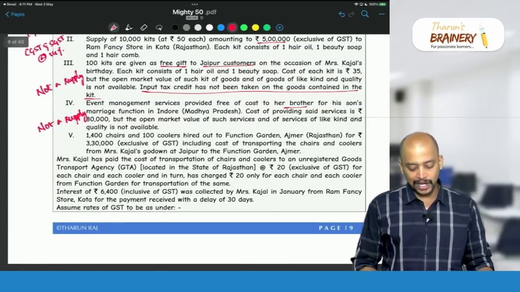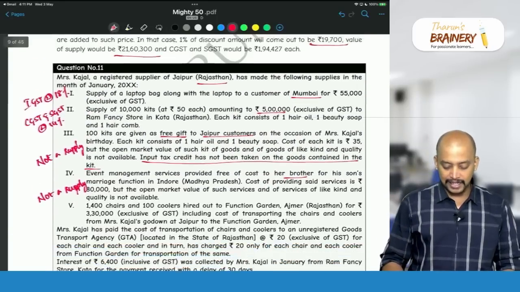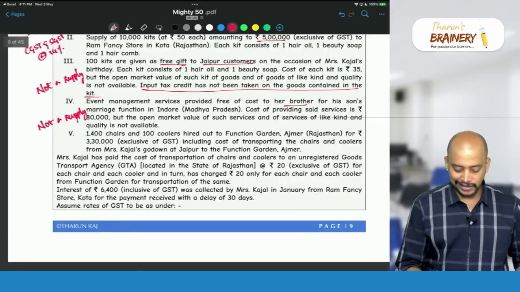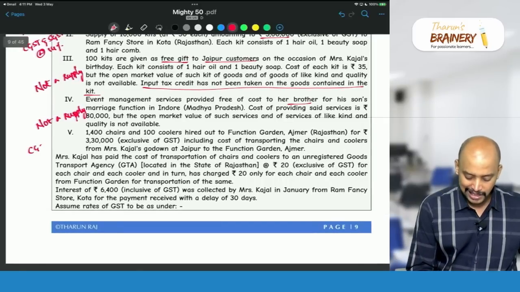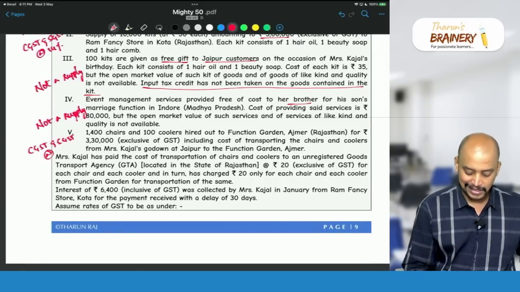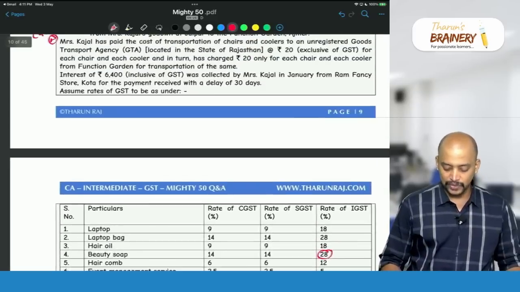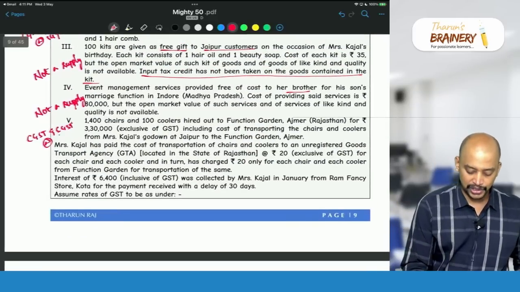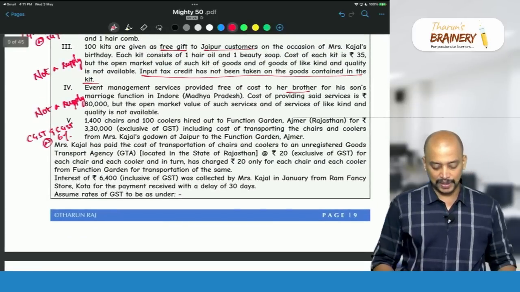Where are they located? Rajasthan, and they are also making supply to Rajasthan. So therefore, CGST and SGST, at what rate? 12% means 6% each. Okay, 6% each will be taken.